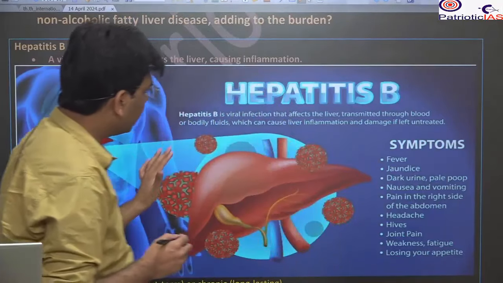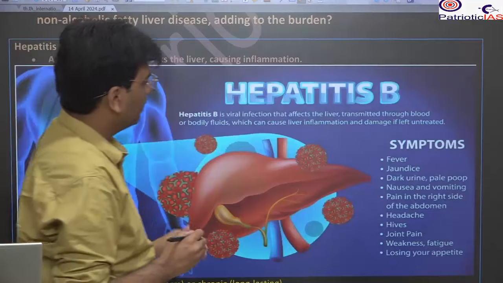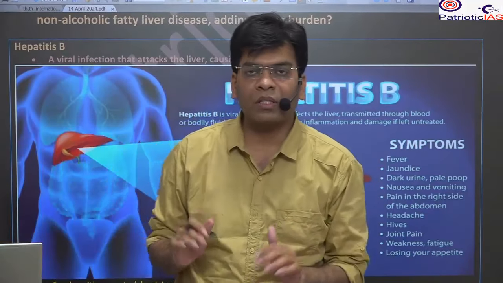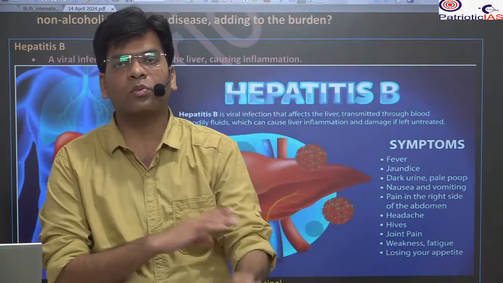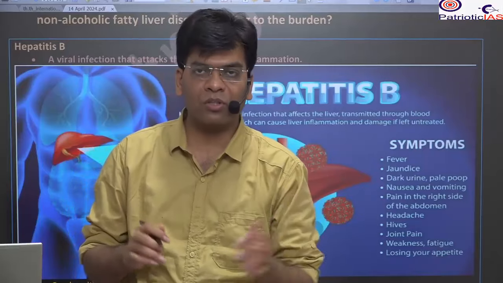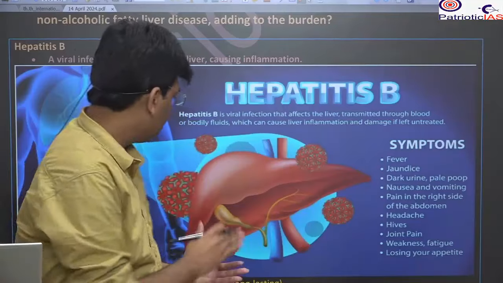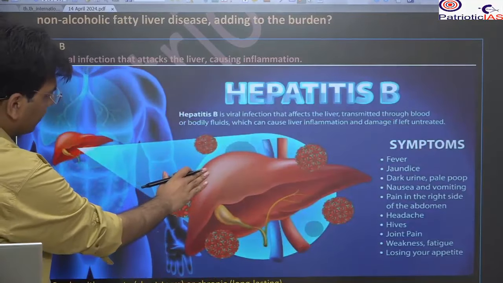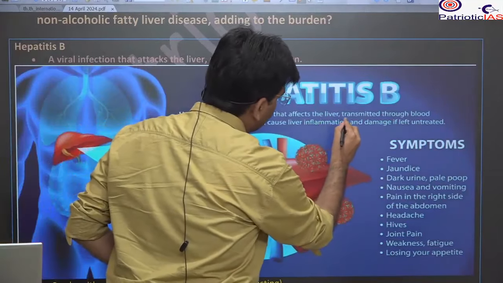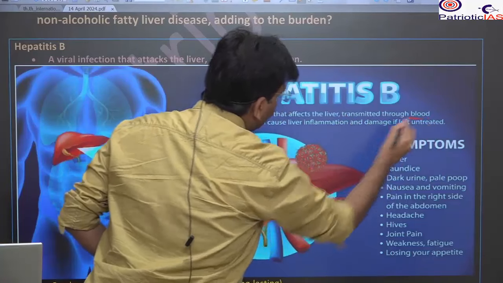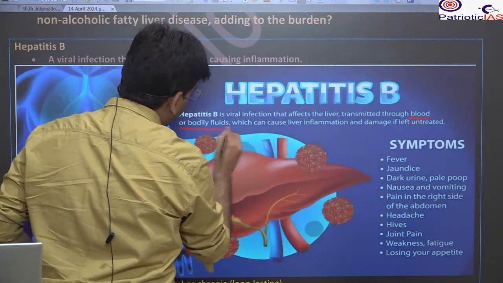Here you should see that the most common reason for this to occur is the transfusion and transmission of blood and body fluid. So here it is given that this is mainly transmitted by blood or bodily fluid.